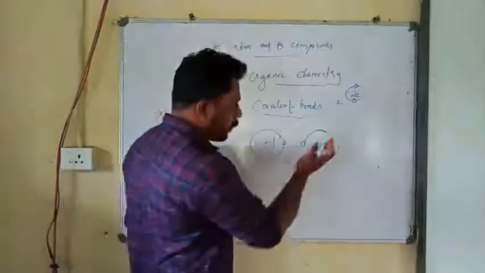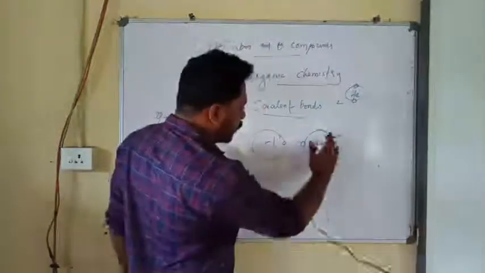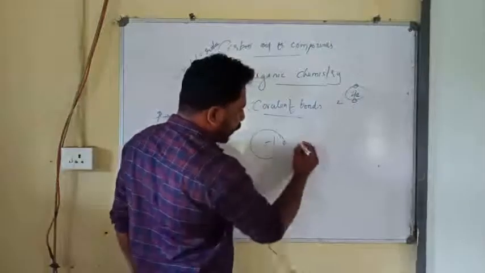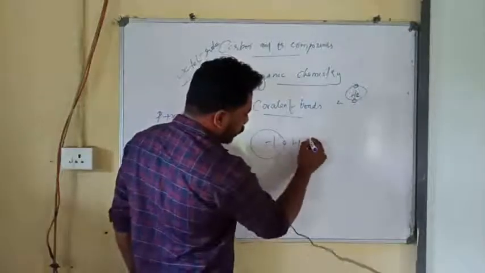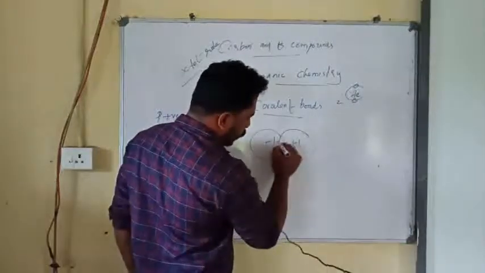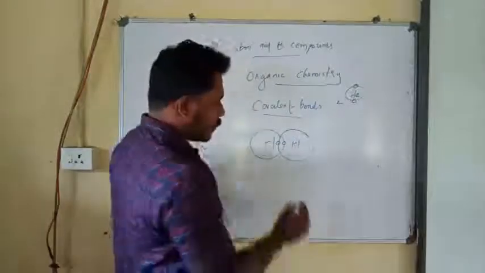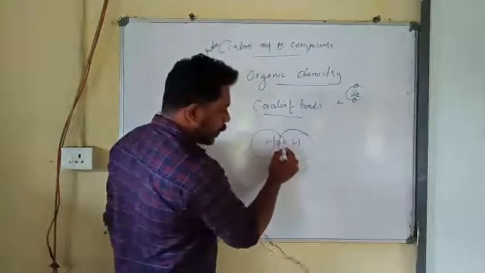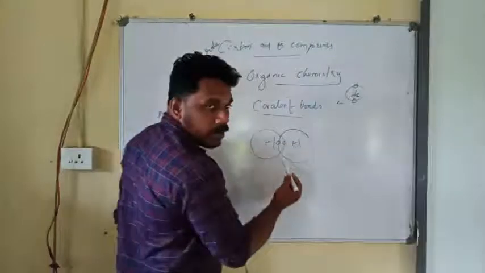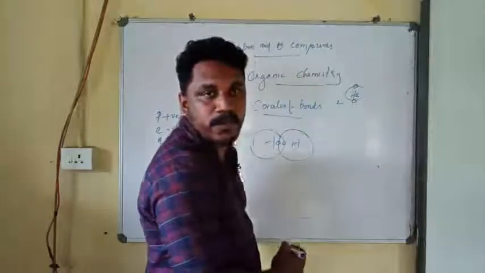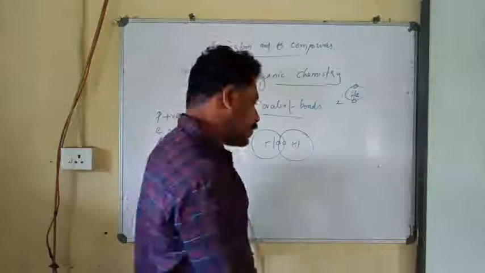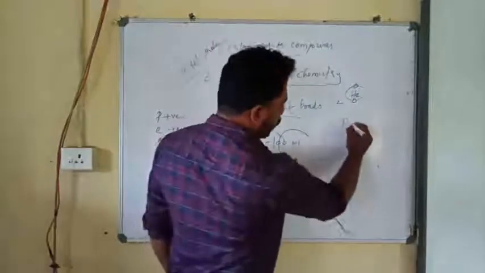They will become stable by sharing the 1 electron between each other, to attain a doublet.